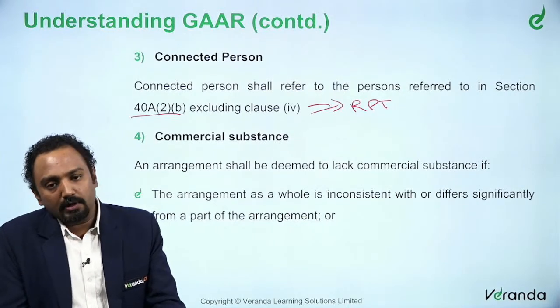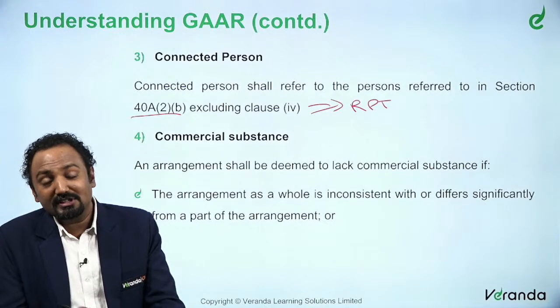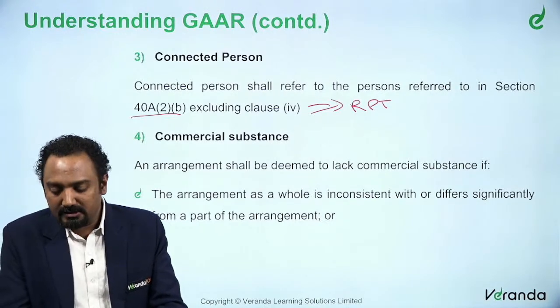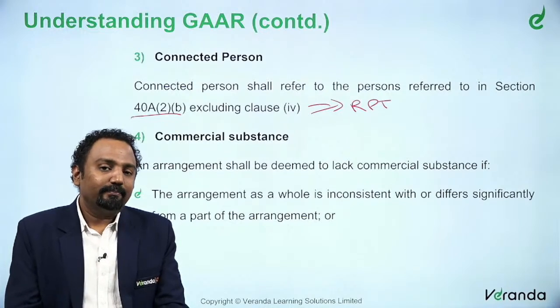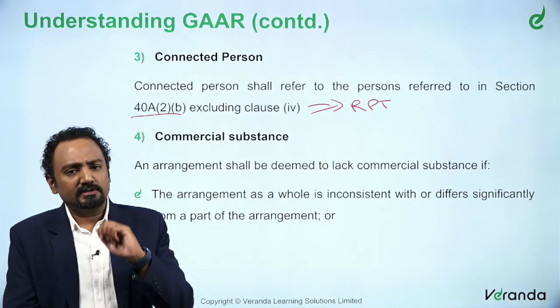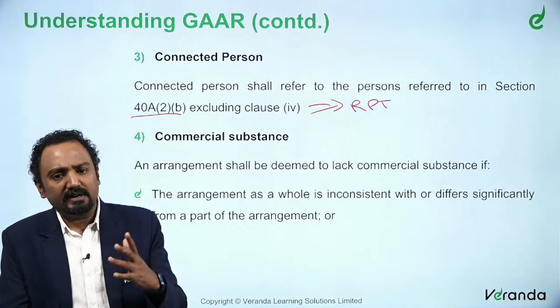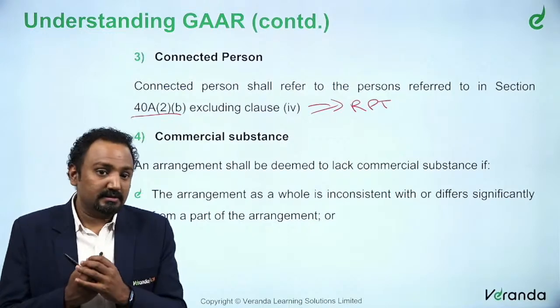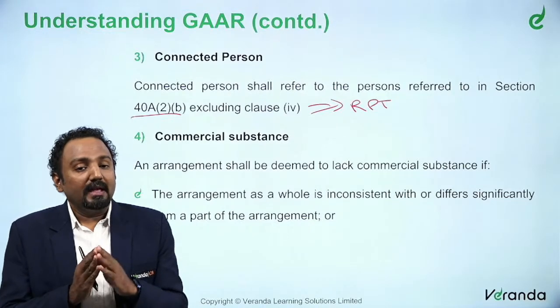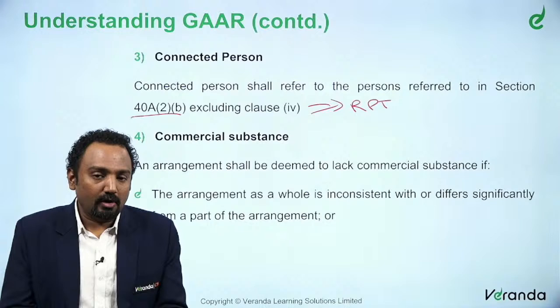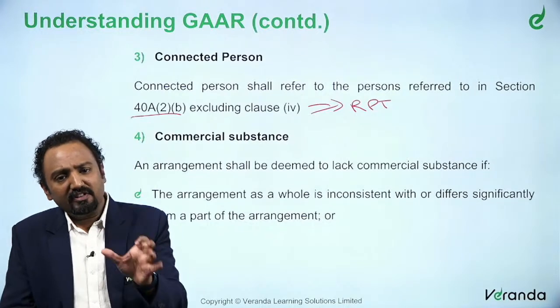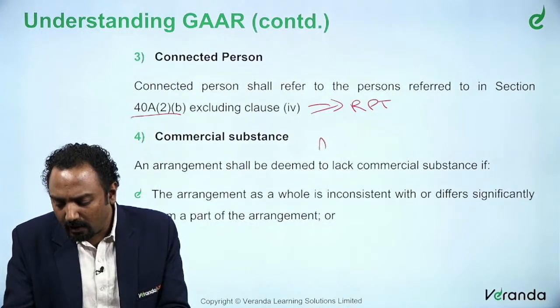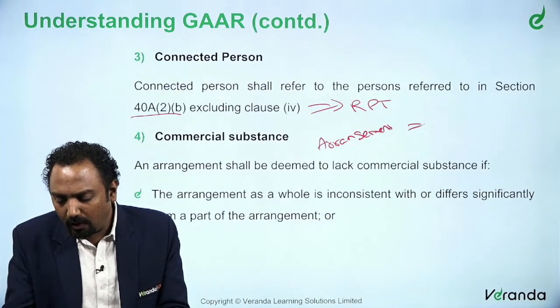One more important definition is commercial substance. What do you mean by commercial substance? Basically, any arrangement, we said, could be a transaction, a scheme, an agreement, or even an understanding, right? We did say that. Now, in this arrangement, when you see the word business, whatever arrangement we are talking about is for business, right?